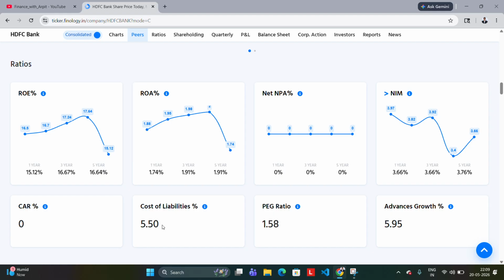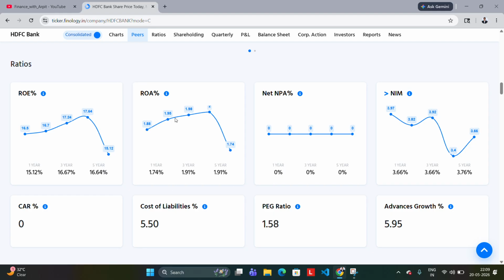rupees to the table. Okay, the cost of employee salary and everything is not deducted here yet. But this is just the basic cost: for each 100 rupees, they need to first give 5.5 rupees, then they will get the 100 rupees. So the remaining 94.5 rupees, they need to work on it. Okay, they need to give it out as loans and then earn interest, and like that.